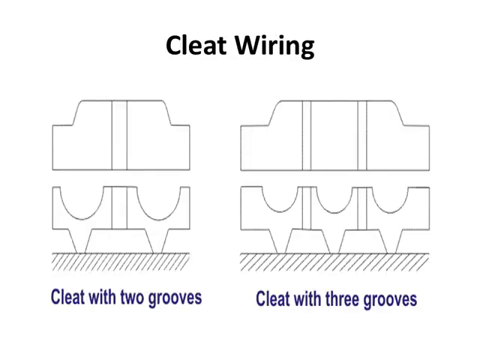First one is cleat wiring. These are the cleats with grooves. So first diagram shows the cleat with two grooves. For example, we want to draw two wires, one is phase and other is neutral, then we will use the cleat with two grooves. If we want to draw three wires, one is phase, other is neutral, third one is earth, then we will use the cleat with three grooves.